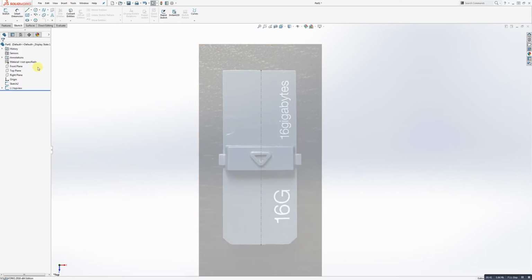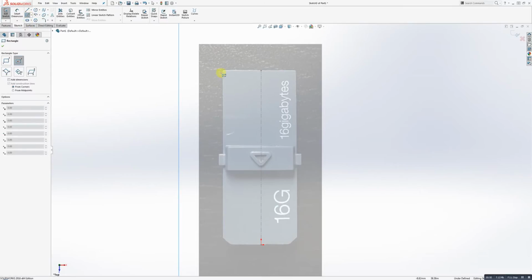What I'm going to do here is start up a new sketch on the top plane. I'm going to quickly draw a nice little box. Look at how SolidWorks lines me right up at the top of that line.